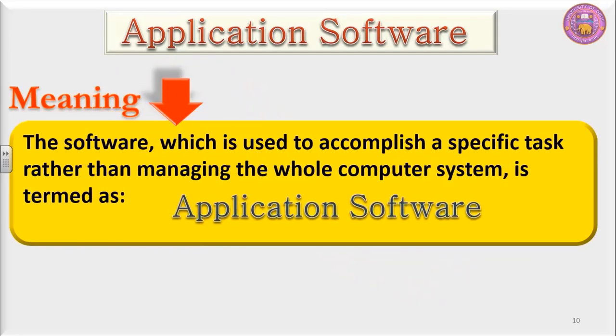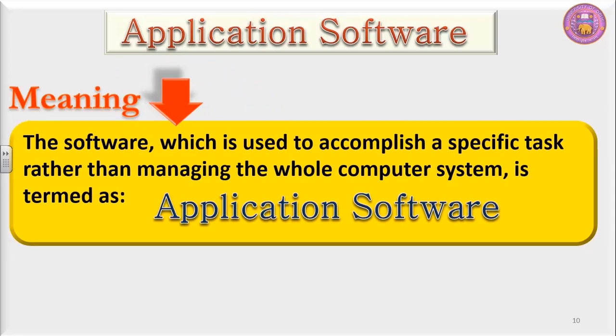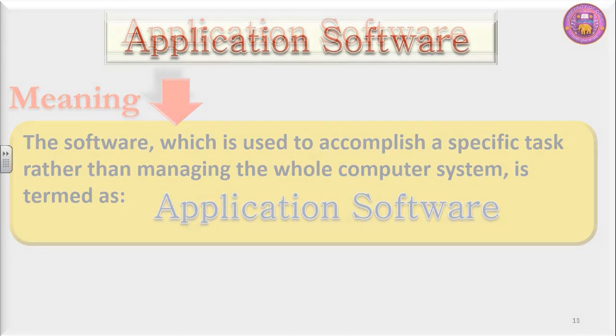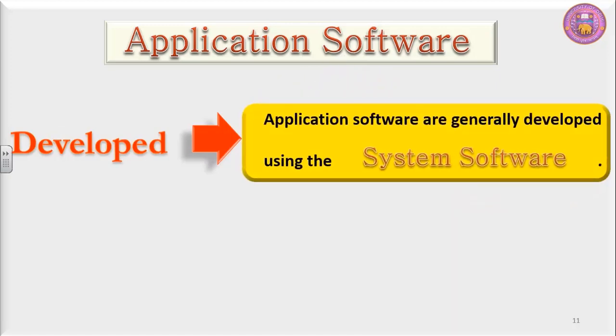Now move on to the application software, meaning the software which is used to accomplish a specific task rather than managing the whole computer system is termed as application software. Students, you must recollect one thing, that system software controls the whole computer, and application software performs a typical task, a specific task, rather than managing the whole computer. These application softwares are developed with the help of system softwares.